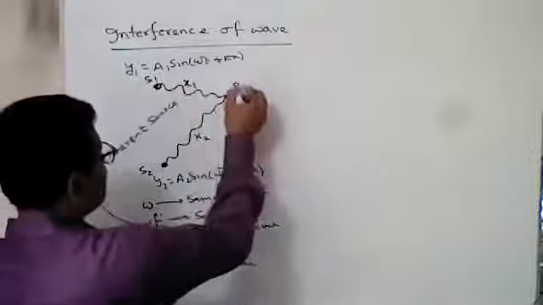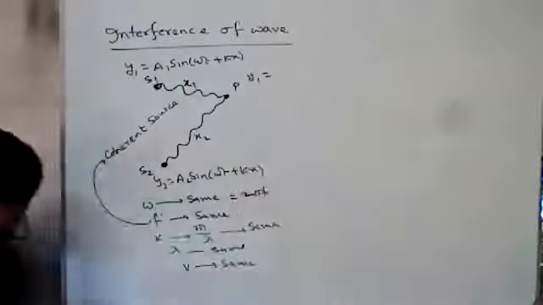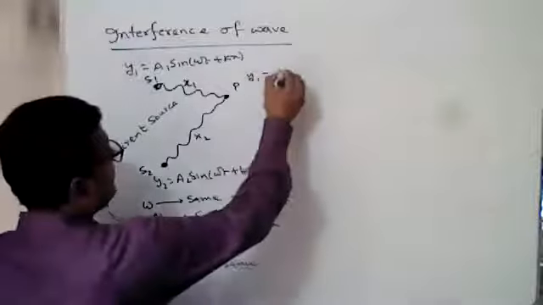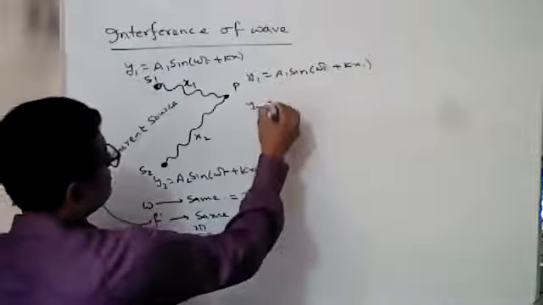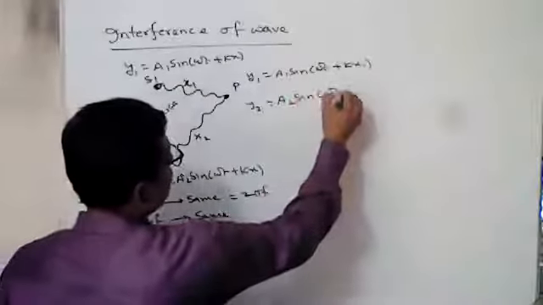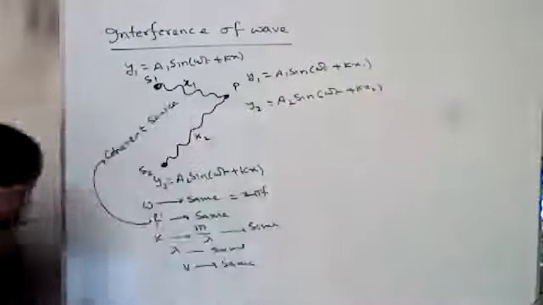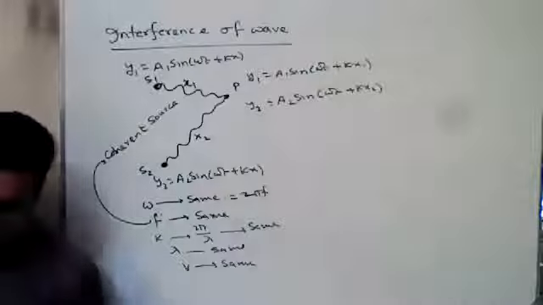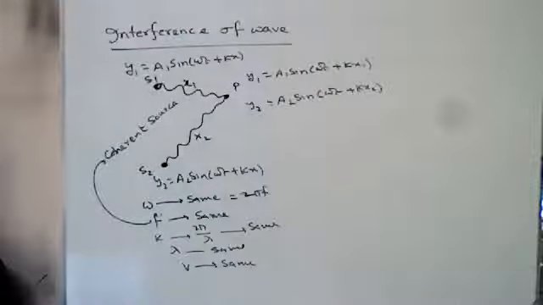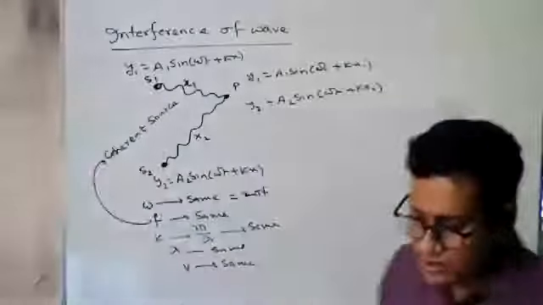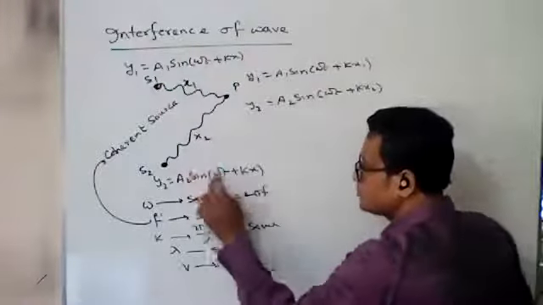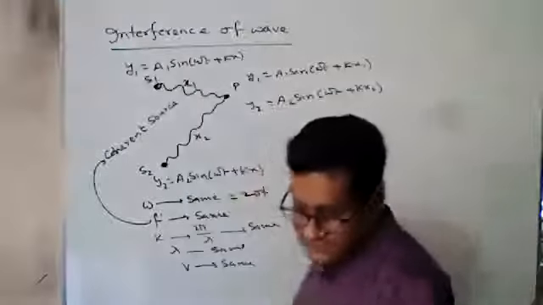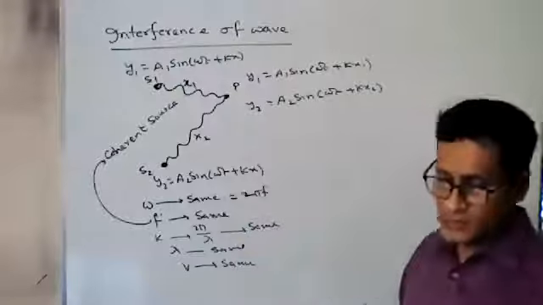After time t, y1 will be a1 sin(omega t + kx1), and y2 equals a2 sin(omega t + kx2). You have to remember that this is the initial case when time is 0. There is no path difference between them.